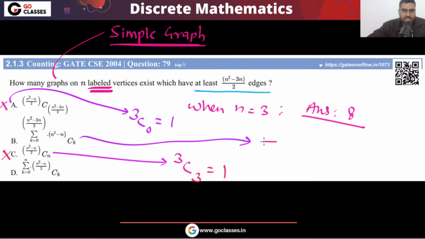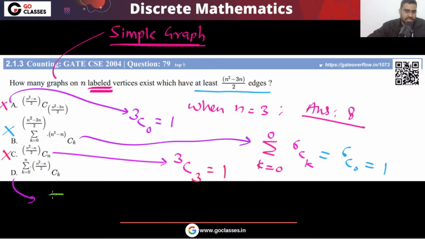This option B is saying summation from k equal to 0 to 0. Okay, so that is n square minus n, so that is 9 minus 3. So 6ck from 0 to 0, that is like 6c0, and that is also gone. This option is also gone. Look at this option D. What is this option D saying?